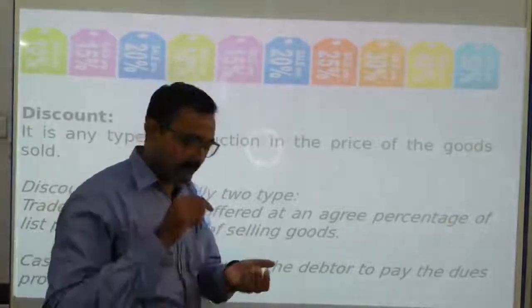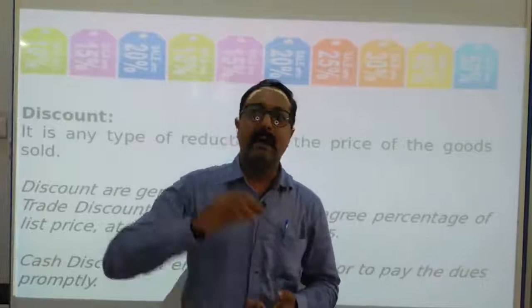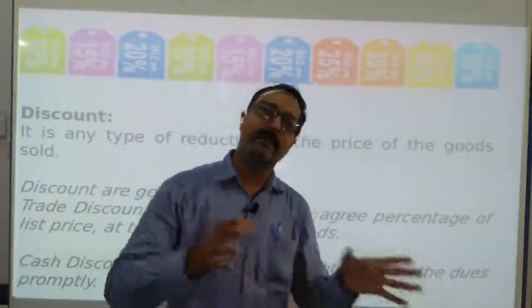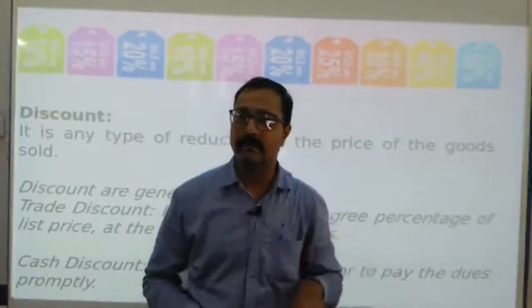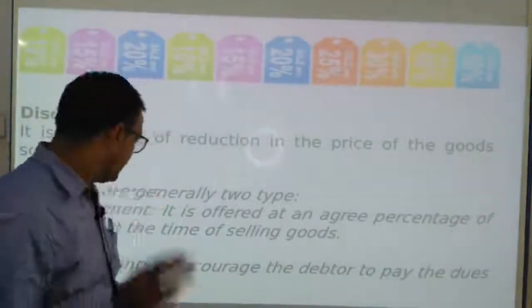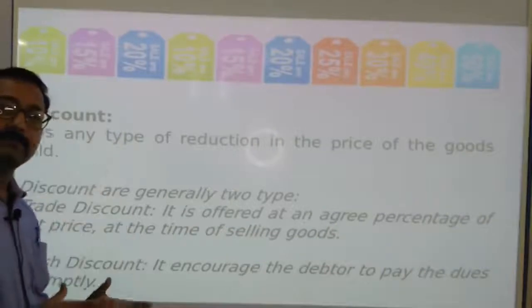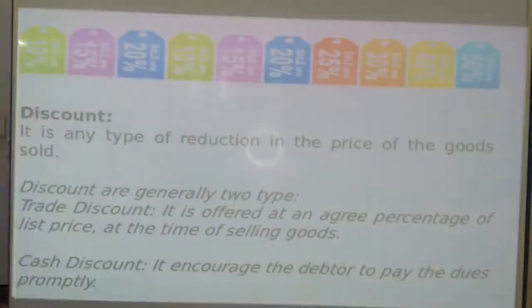If I pay today, I have to pay only 9,500, but after 1 or 2 days or after 1 month, I have to pay the complete amount, that is 10,000. Just to save that 500 rupees, I will pay that 9,500 immediately. So that is cash discount. Cash discount is used by businessmen to recover their credit sale amount.